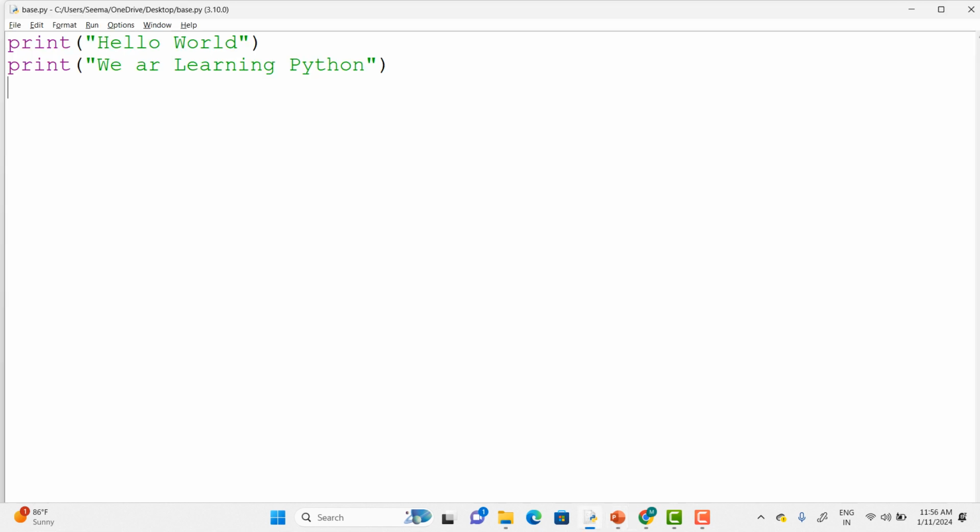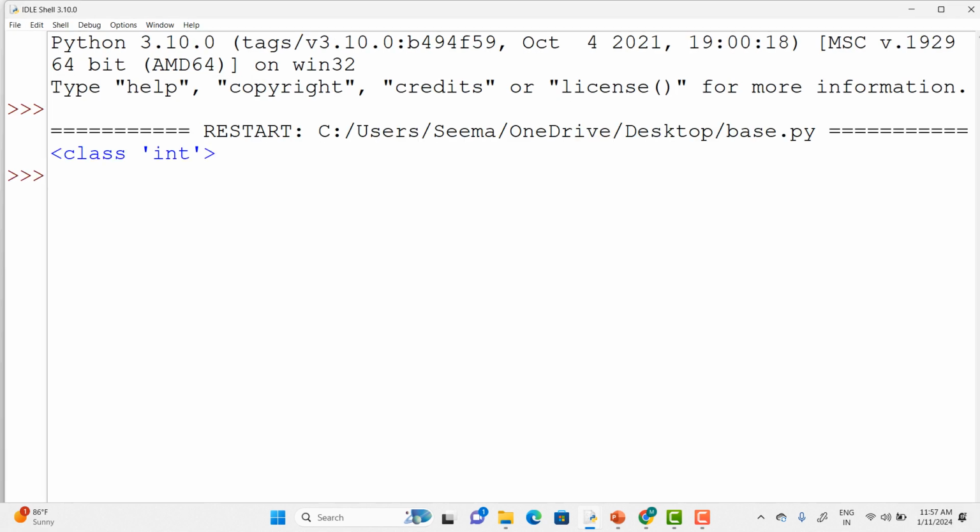Let's see it practically, as we have seen it. Let me use a equals, let's say, 5659879. Now print type of a. You can see the number of parentheses I'm opening is the number of parentheses I'm closing. So let me run it. F5 is the shortcut. It is printing the output class int.